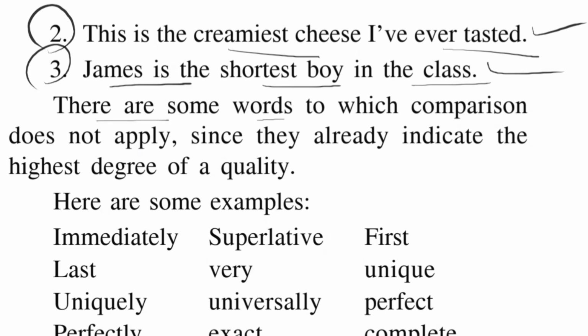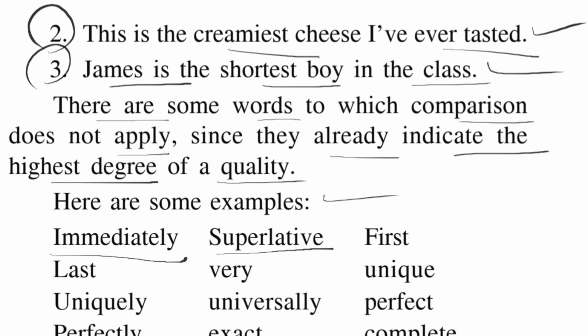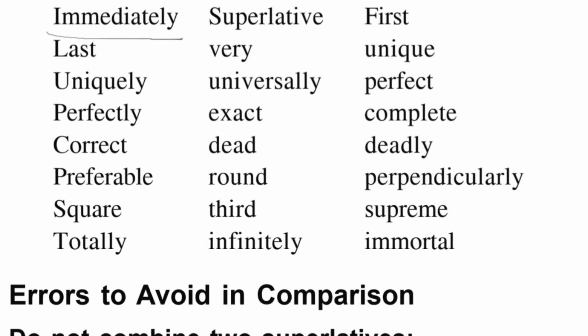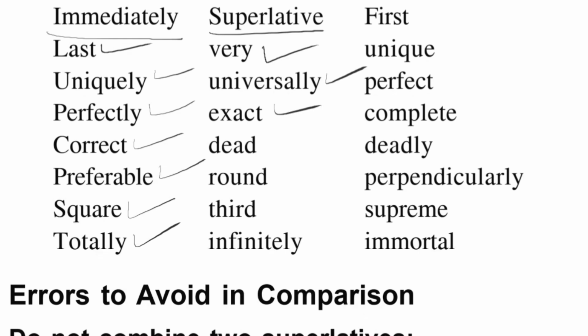There are some words to which comparison does not apply, since they already indicate the highest degree or equality. Here are some examples. So let us see the examples. Immediately, some examples here: lost, unique, uniquely, perfectly, correct, preferable, square, totally. So superlative, here are some words: very, universally, exact, dead, round, third, infinitely.